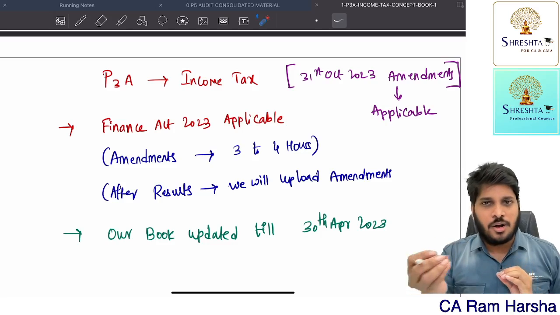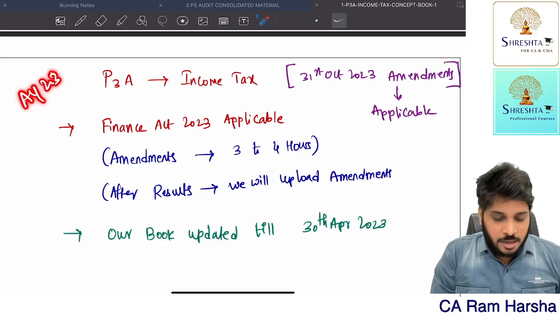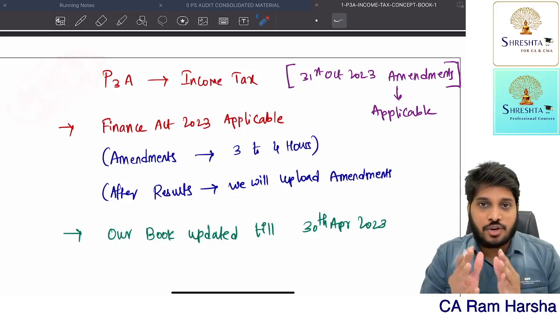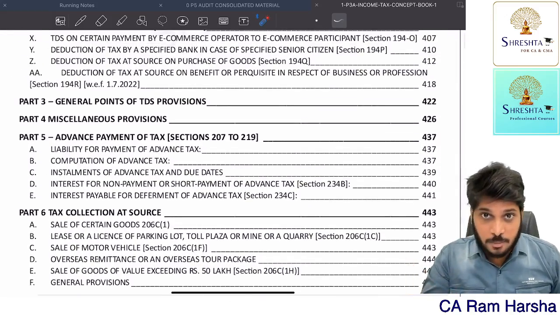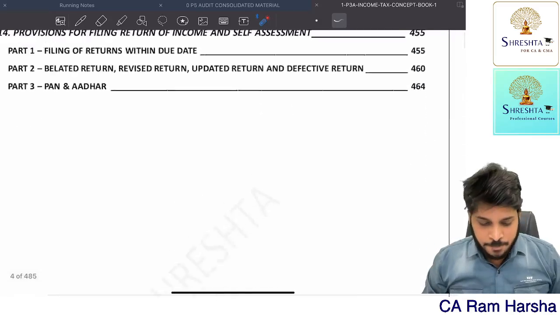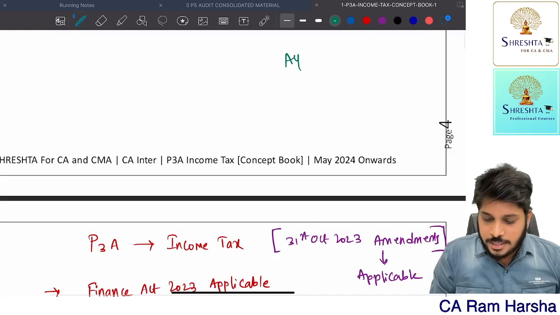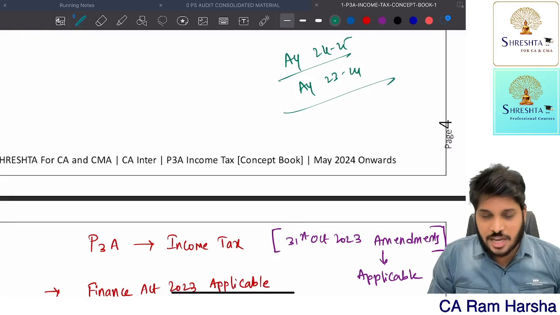They'll ask you below, compute income of the assessee for assessment year 24-25. They will just ask you assessment year 24-25. In this book, whatever the book that you are downloading from our website or where you are placing order, instead of assessment year 24-25, we use the word 23-24. It's a change of assessment year.